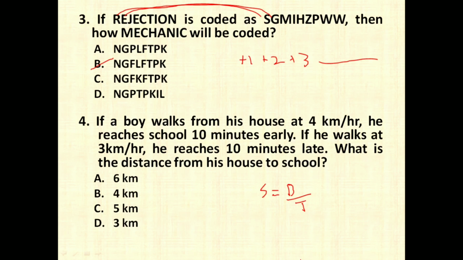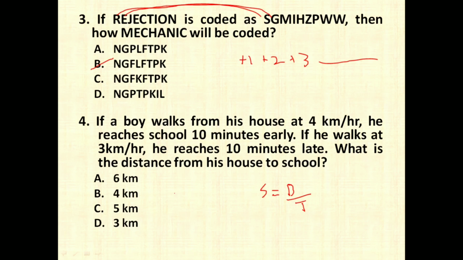So what is the distance from school to house? This is what they are trying to ask you. So what we can do is directly look at the options. Take the option which is in between. 6 is too big and 3 is too small, so we can start with either 4 or 5.